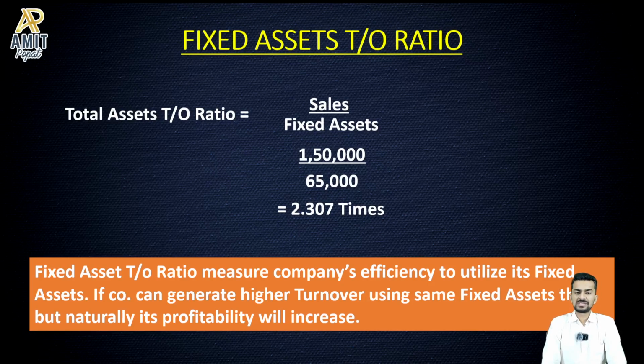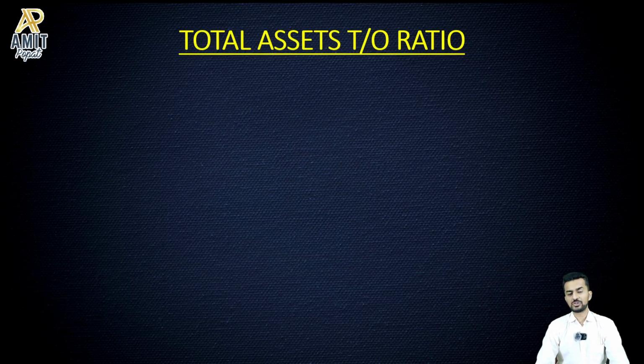Okay. So sales divided by fixed assets, there is a problem with this ratio, and that is if fixed assets are on lease or rent, then this ratio might show a wrong picture. It might show that the company is super efficient, which might not be the case actually.